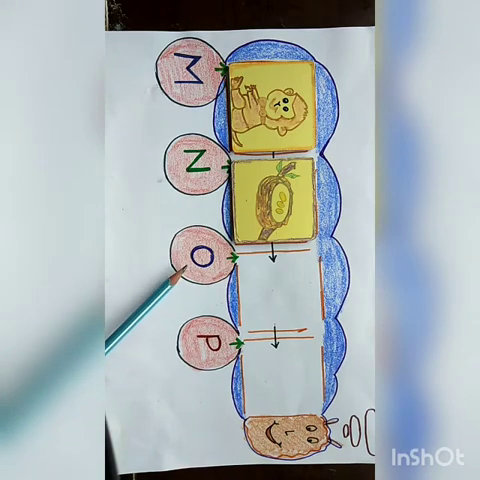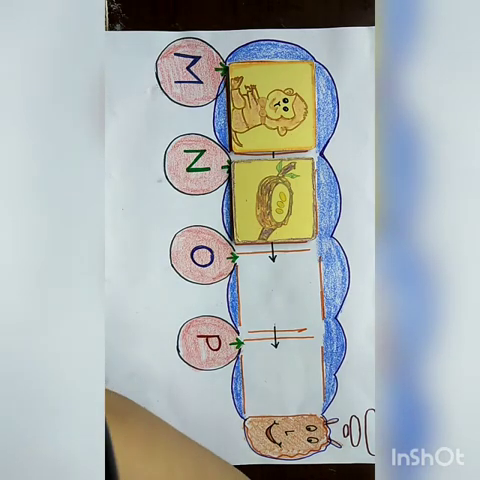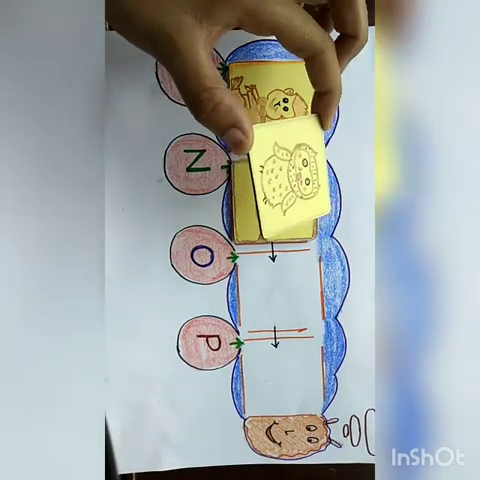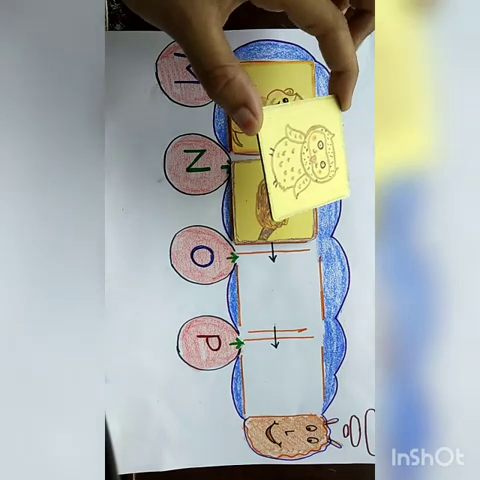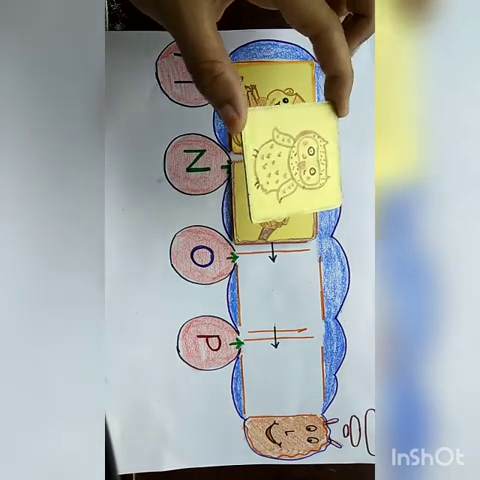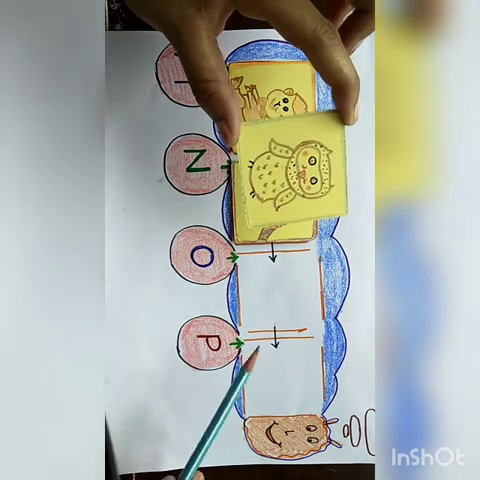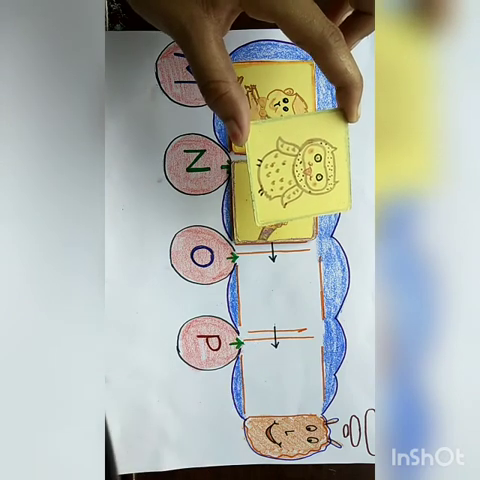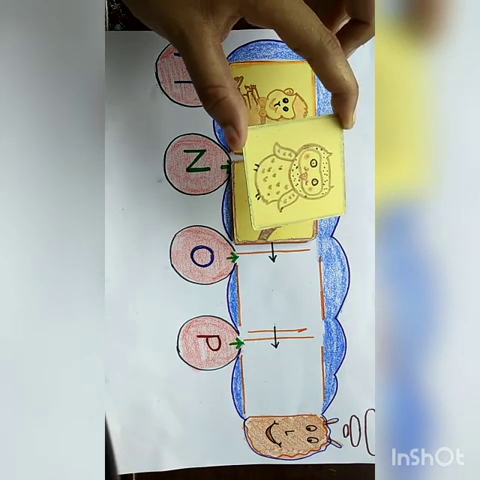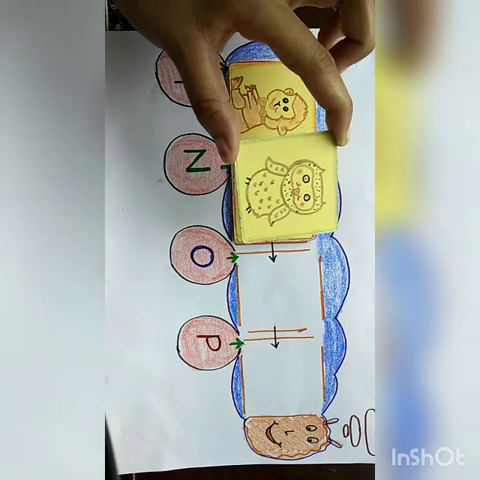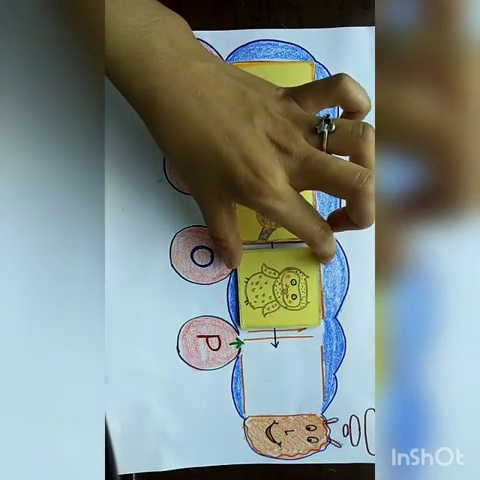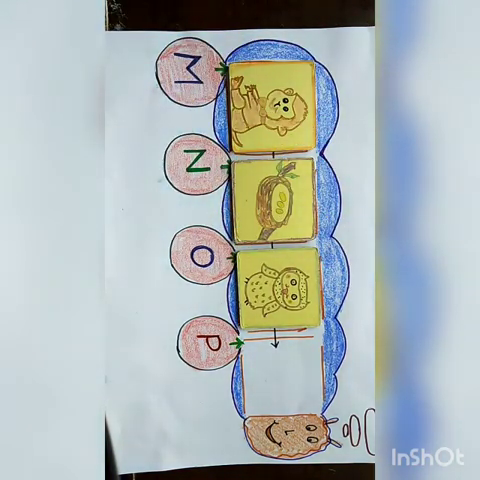Wow, you are playing very well. Now next letter is O. O for owl. What you have to do? You have to pick that picture of owl and put it in the box. आपको क्या करना है? आपको ट्रेन के बॉक्स में owl का पिक्चर पुट करना है. This is the empty box and you have to fill it. आपको इसको fill करना है. Again speak with me. O for owl. Now put it in the box. Wow! It looks very cool.